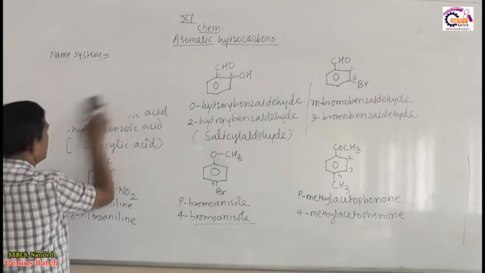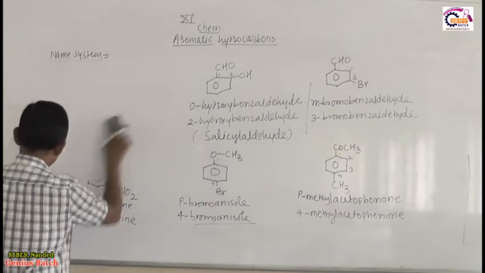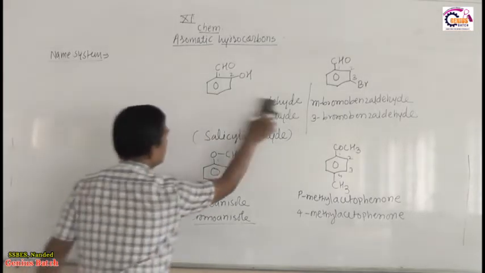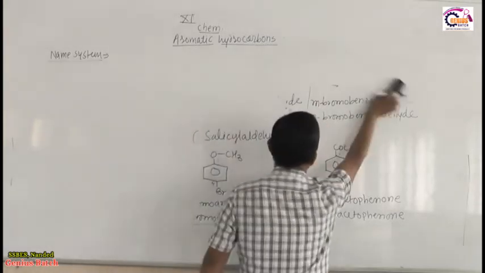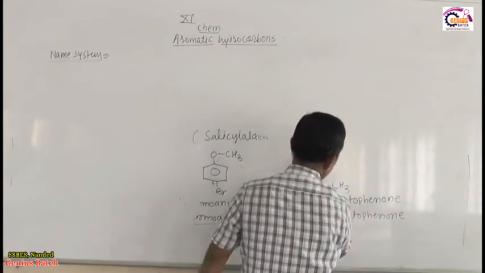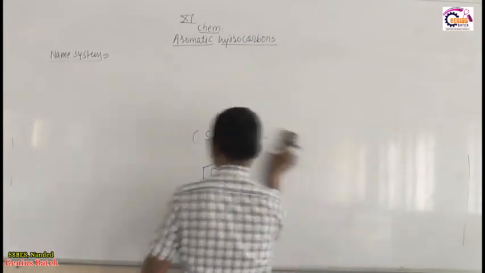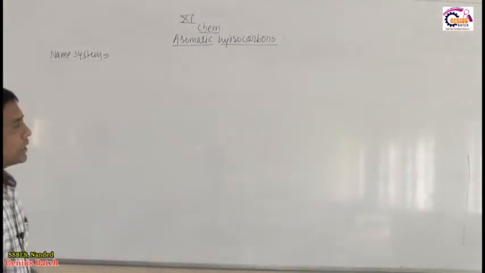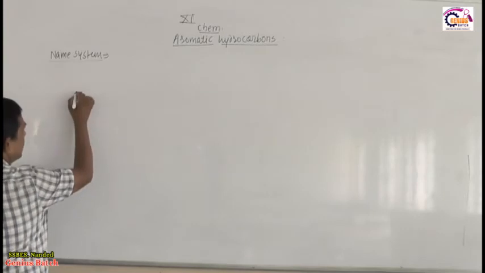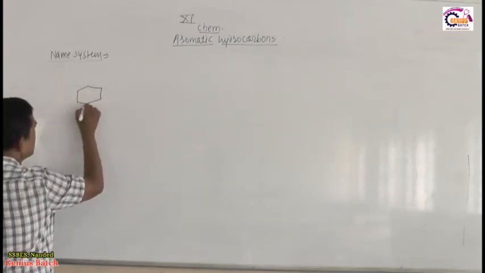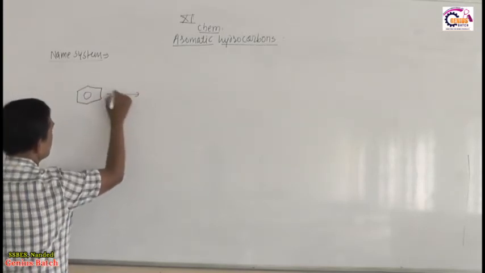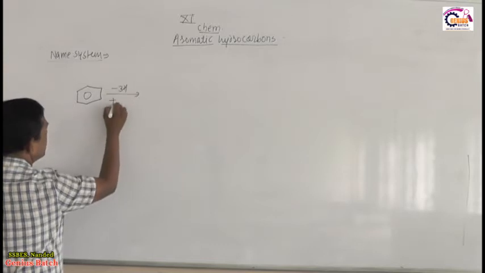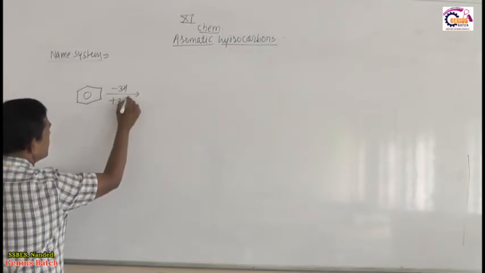Then we turn towards the next example, and that is tri-substituted benzene. When we discuss tri-substituted benzene, benzene's 3 hydrogens are replaced by 3 substituents.